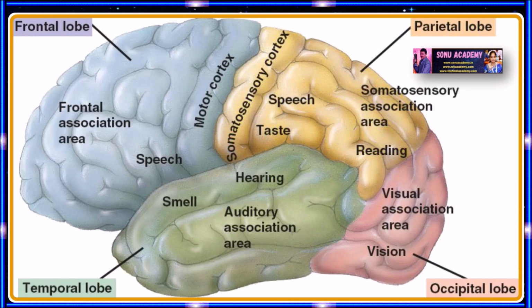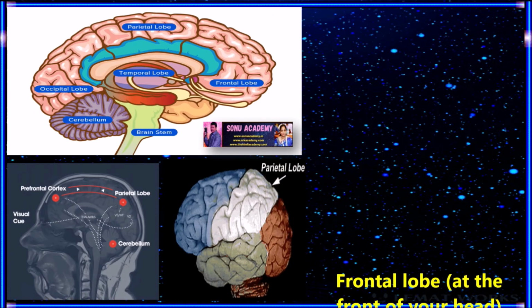Children, the cerebrum is divided into cerebral hemispheres connected by a mass of white matter known as the corpus callosum. Each hemisphere is split into four lobes, that is the frontal lobe, parietal lobe, occipital lobe, and temporal lobe. Children, let us discuss in detail the four lobes. The first one is the frontal lobe.